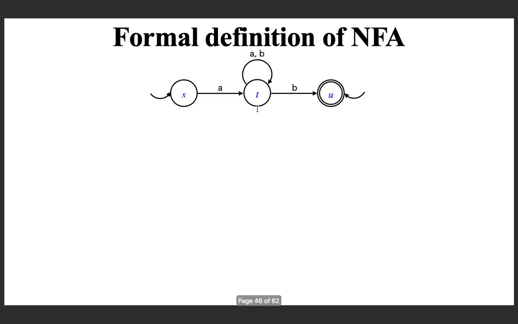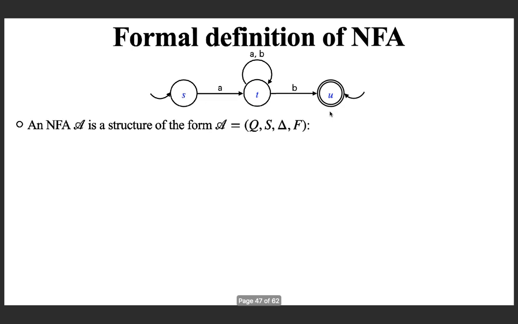We can use an example, this NFA. This is the set of all strings starting with A and ending with B, and also it allows you to accept the null string. I can make this a final state, but I made it like this because I need to have two start states, that is it. We can try to see what an NFA is formally.